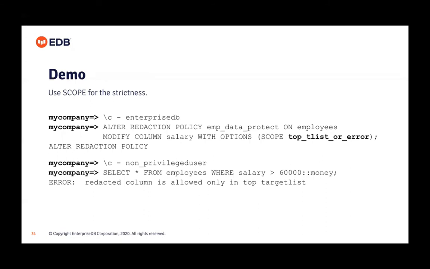What will happen? Let's log into the non-privileged user. When the non-privileged user tries to fire a query, select star from employee where salary is greater than 60,000, it says error: redacted column is allowed only in top target list. So that column is always allowed in a select target list. If it occurs anywhere else in the query, you will get the error, and that error is obviously going to be logged, and you can see that somebody has tried some random thing, and you can evaluate your policy as well.